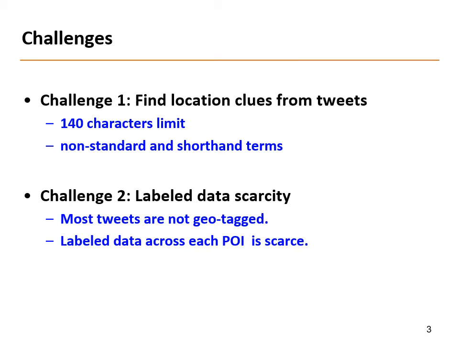The problem of co-location judgment on tweet data is challenging. On the one hand, the content length of each tweet is limited to 140 characters, and thus a tweet conveys little information. As Twitter users often use non-standard and shorthand terms, tweets are often vague and noisy. Thus, it's difficult to find location clues from short, noisy tweets. On the other hand, as tweets are mostly not geotagged, and even fewer tweets are associated to POIs, the labeled data across each POI is scarce.